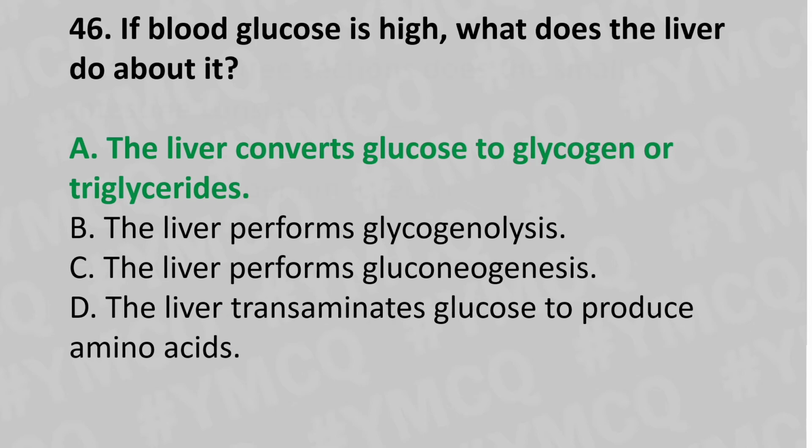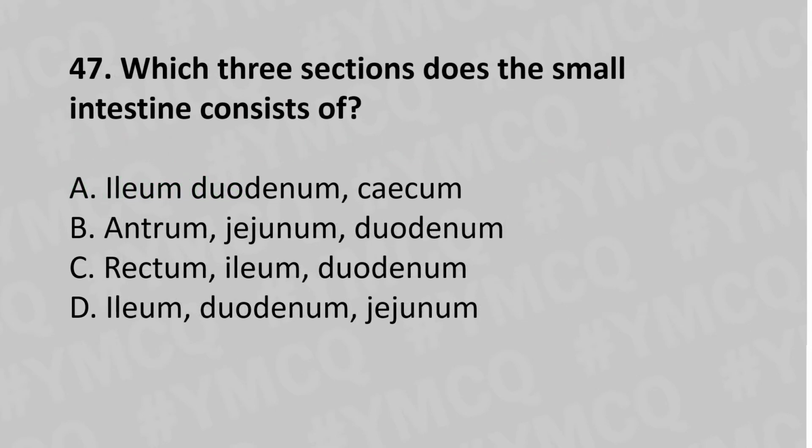Now let's move to question number 47. Which three sections does the small intestine consist of? Option A, ileum, duodenum, cecum. Option B, antrum, jejunum, duodenum. Option C, rectum, ileum, duodenum. Option D, ileum, duodenum, jejunum. And the answer is option D, ileum, duodenum, jejunum.